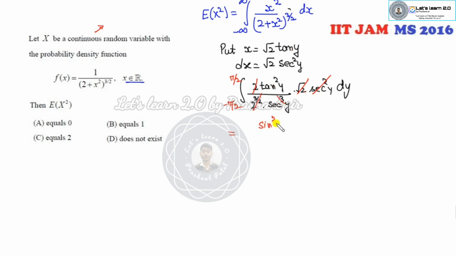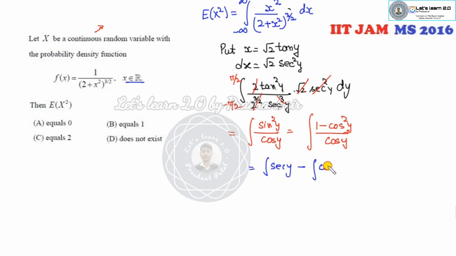I can write it as sine square y over cos y, because one secant is cancelled out. So how can you solve that? It's 1 minus cos square y over cos y. So it is secant y minus cos y. What is the integration of secant y? Log of secant y plus tan y, and minus sine of y, from minus pi by 2 to plus pi by 2.